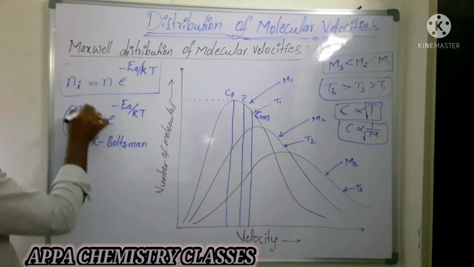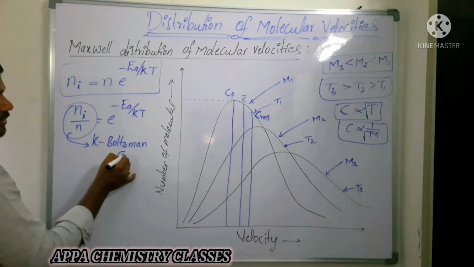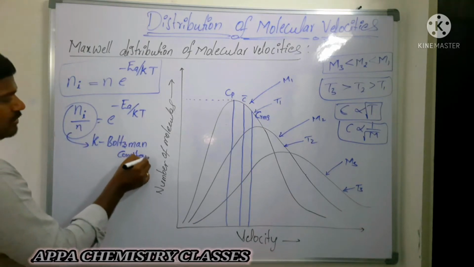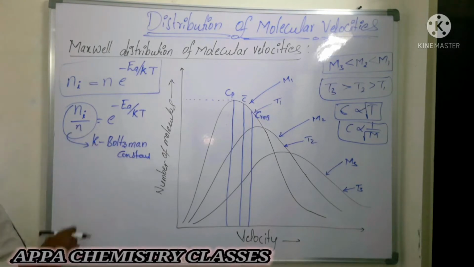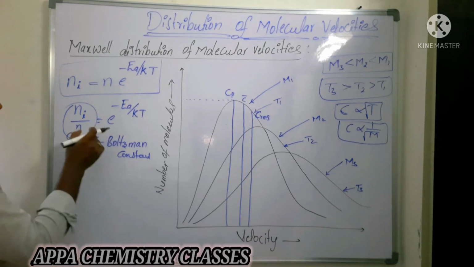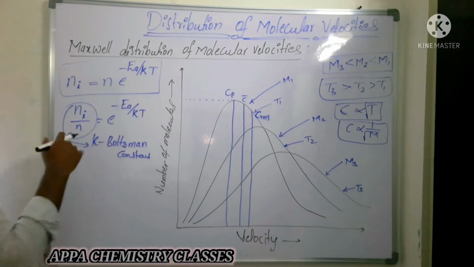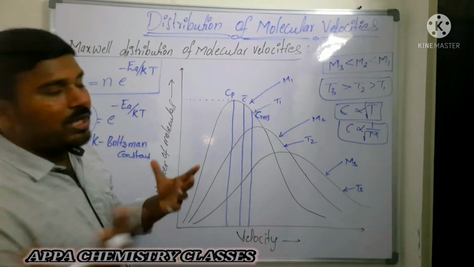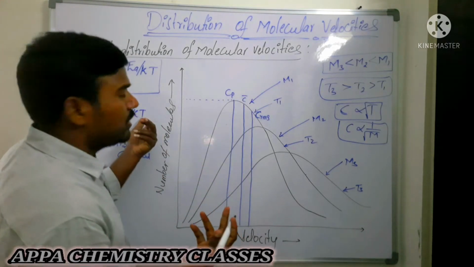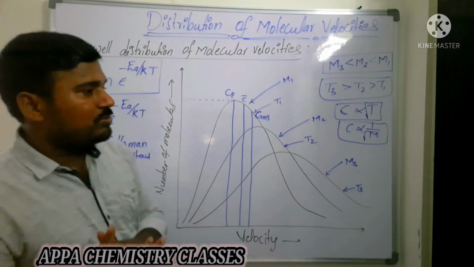This Ni by N is nothing but the fraction of molecules with energy, given by e power minus Ea by kT, where K is the Boltzmann constant. This is the equation which gives the relation between energy of the gas molecule and absolute temperature. Is that clear? That is about the Maxwell distribution curve.